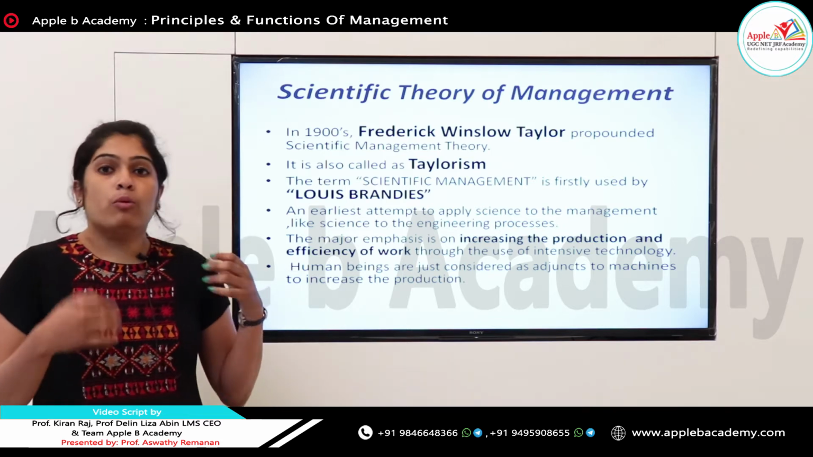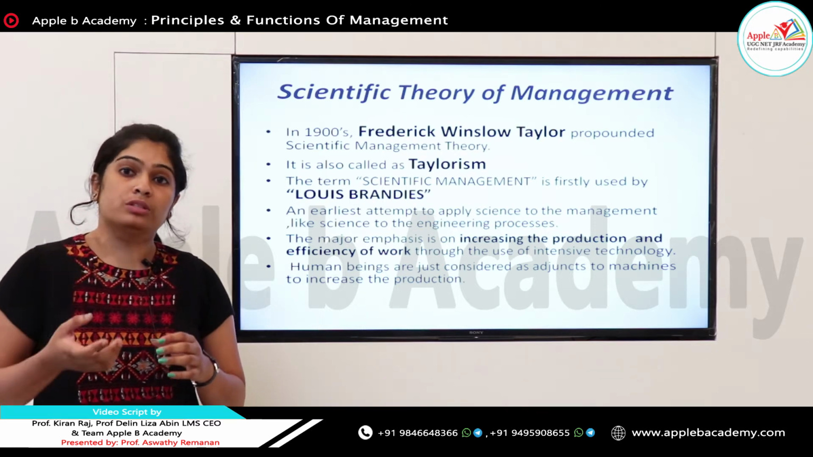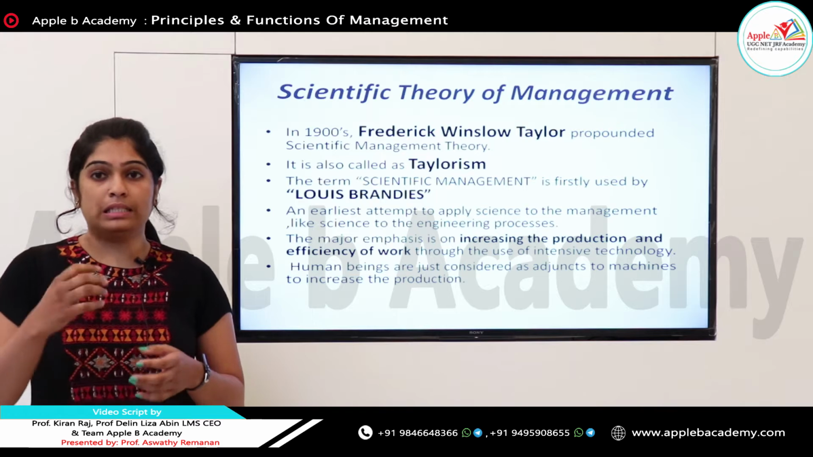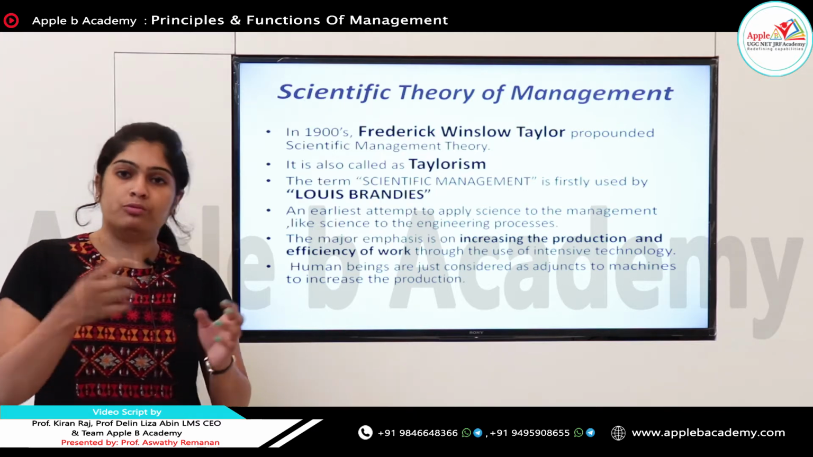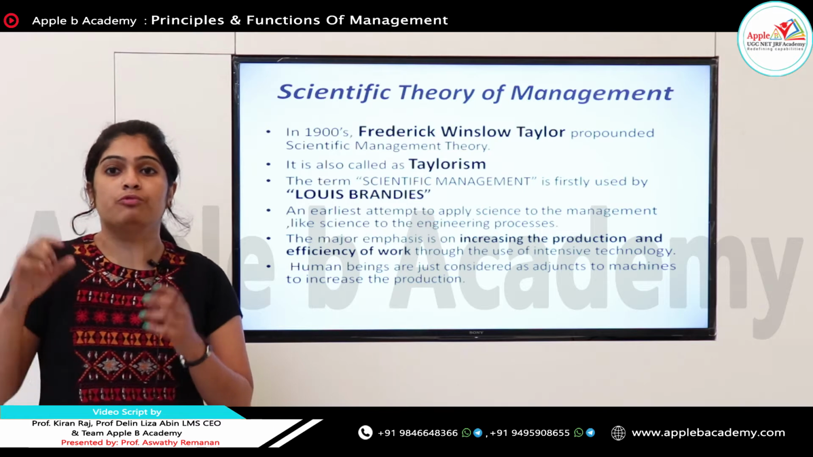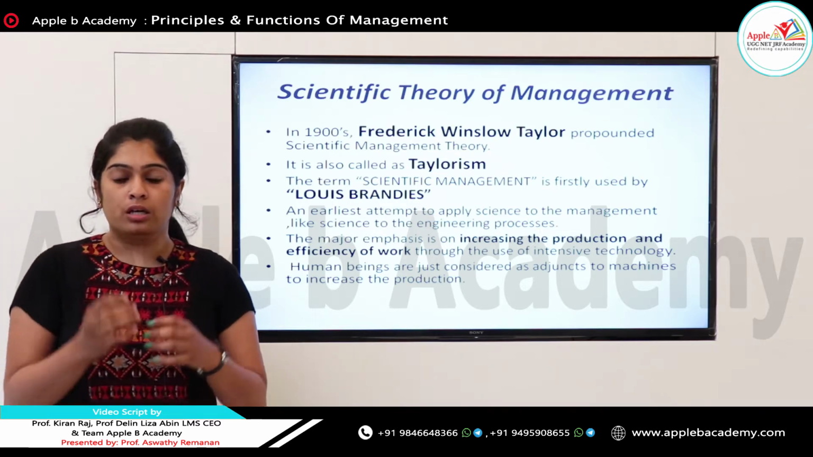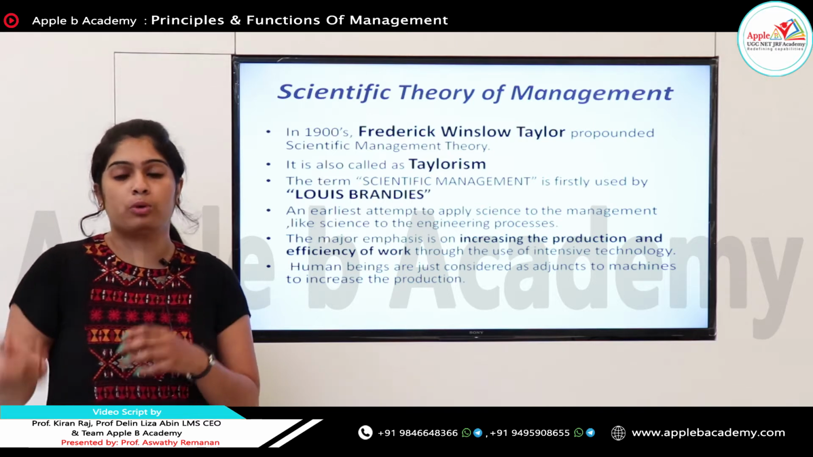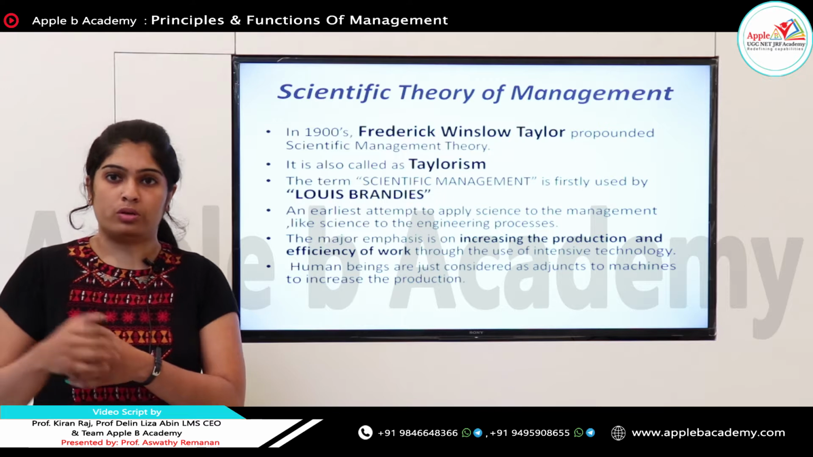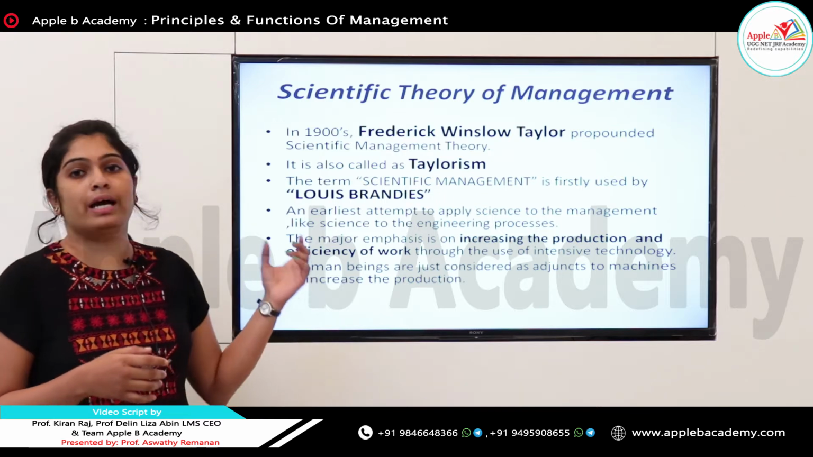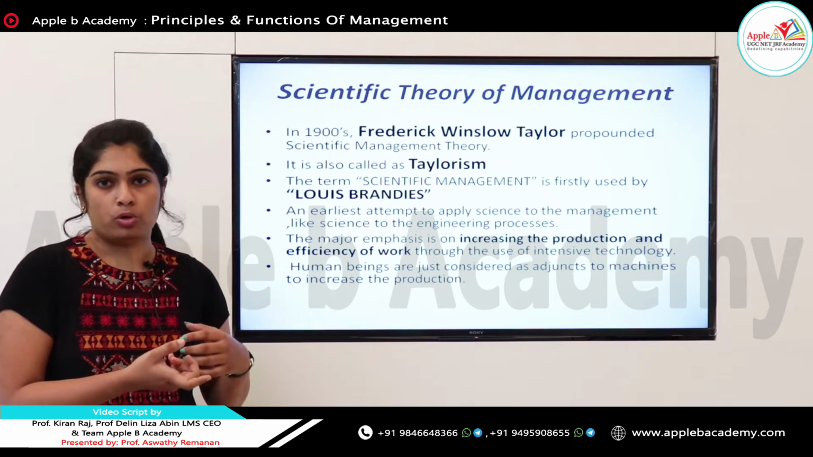So, about scientific theory, mainly F.W. Taylor tried to emphasize increasing the efficiency of work and increasing the production. So, he always focused on the number of units of output that we are going to produce. They are always focused on the outputs. He firmly believes that science is the major part for that. Using scientific theory, using scientific process, we can apply it to the management so as to gain success in the organization. So, it is the earliest attempt to apply science to the management, like science to the engineering process.